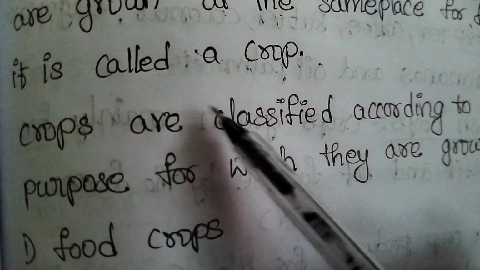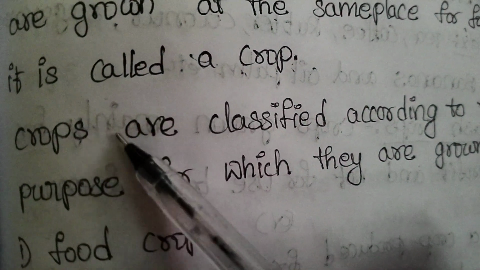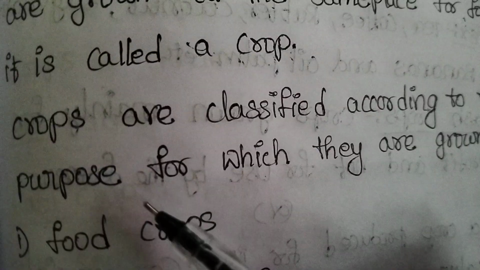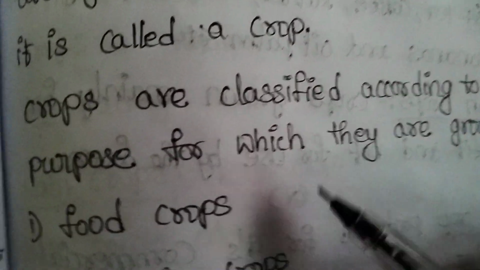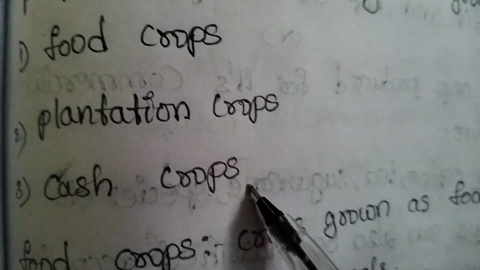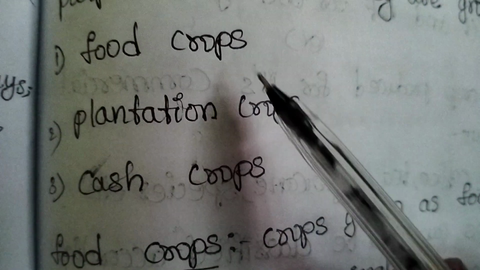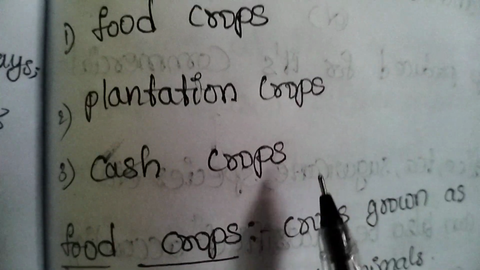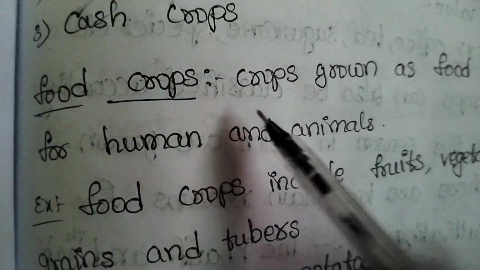Crops are classified according to the purpose for which they are grown. Some of them are food crops, plantation crops, cash crops. So many are there. So coming to the food crops.